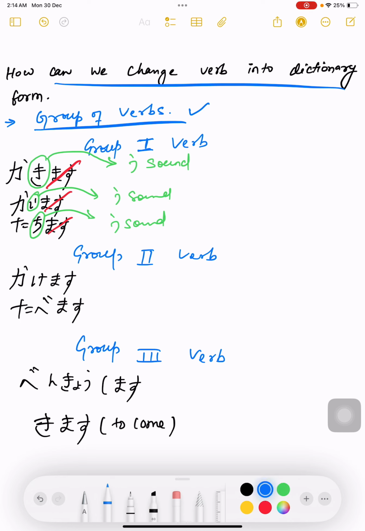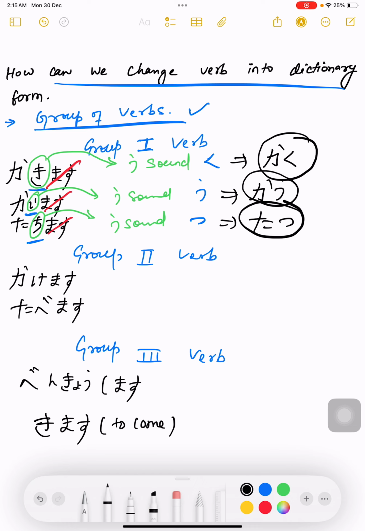So what is ki's u sound? Ki's u sound is ku. What is i's u sound? It is actually u. What is chi's u sound? Chi's u sound is tsu. So what will it ultimately become? Kakimasu will become kaku. Kaimasu will become ka and then u. And tachimasu will become tatsu. So this is the dictionary form: kakimasu's dictionary form is kaku, kaimasu's is kau, and tachimasu's is tatsu.